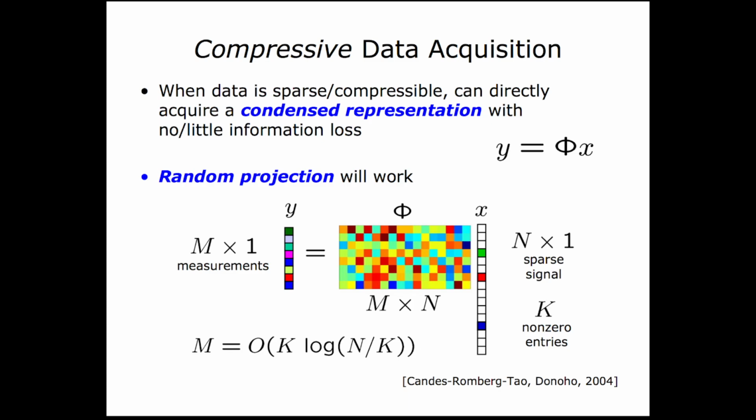We're going to assume they're sparse in some basis. What's nice about the random projections is it's universal. You don't have to know what basis it's particularly sparse in. And since we're not interested in recovery in this case, but rather classification of the point cloud into one of two different types, then we don't need to know the basis that it's sparse in. And we can just use a random matrix to do the dimensionality reduction.